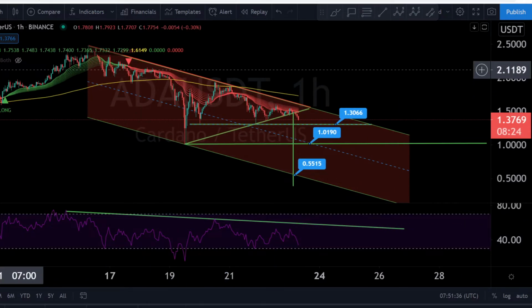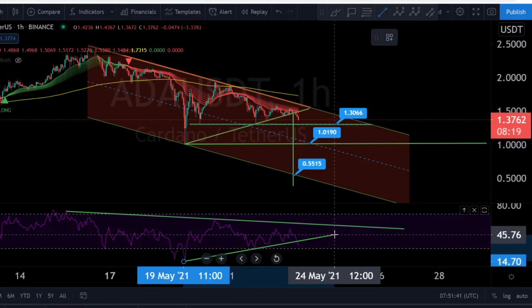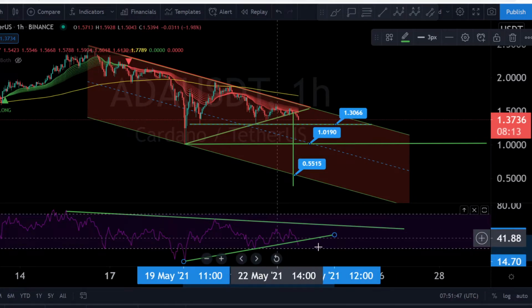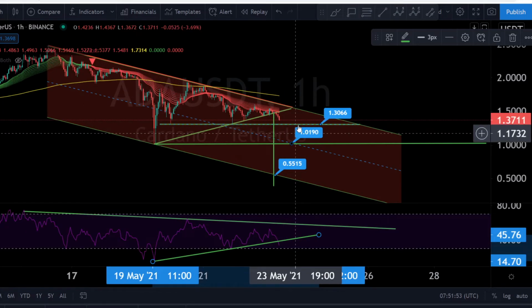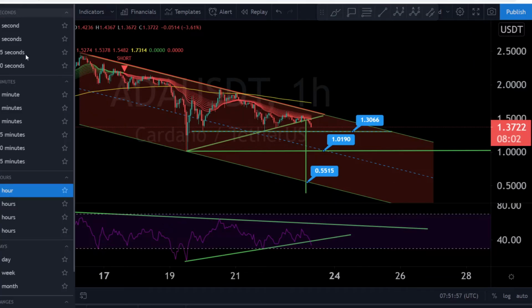One thing I can show you, we lost our nice support line. This is the nice support line. We lost it now, and we are going down maybe a little bit more and more and more. I would wait here for the next reaction on $1.30. Maybe we will see a nice reaction to the upside, but I think, guys, this is really, really hard for the moment. 4 minutes, 30 seconds this video.